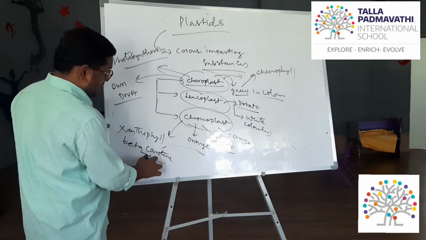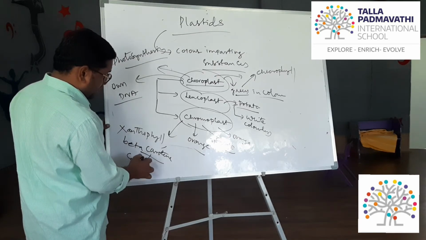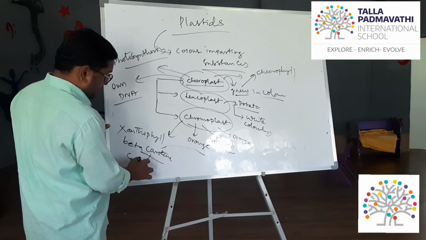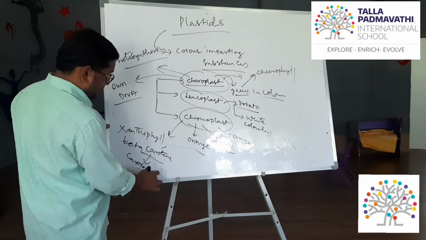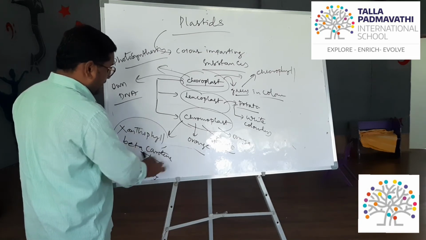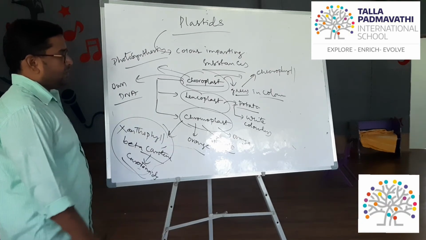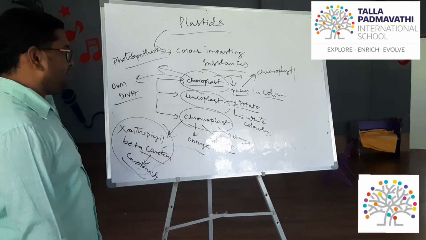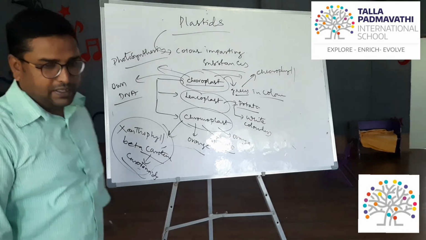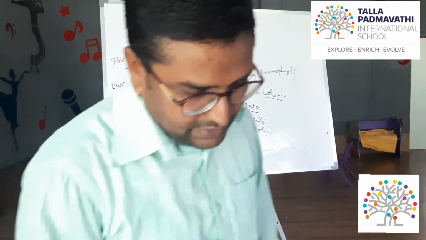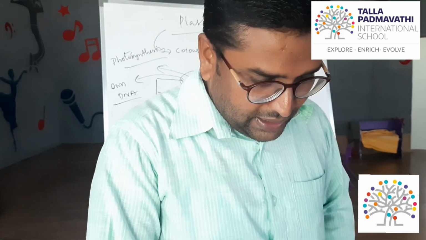It means the carotenoids, or carrot color. Red color. So like that, different colors are because of these plastids. This is the thing that you have to remember. They are the color imparting substances, and they have their own DNA, similar to the chloroplast.